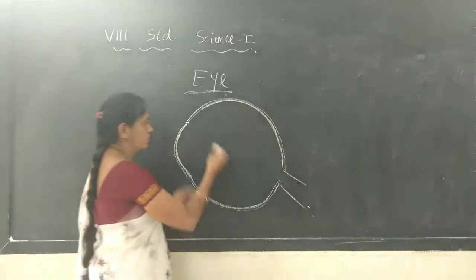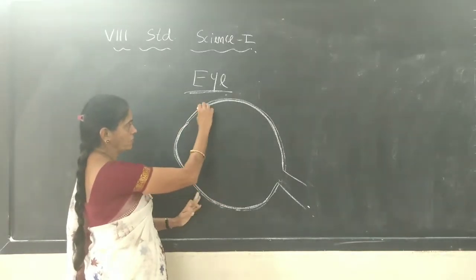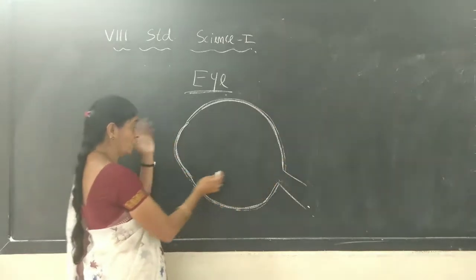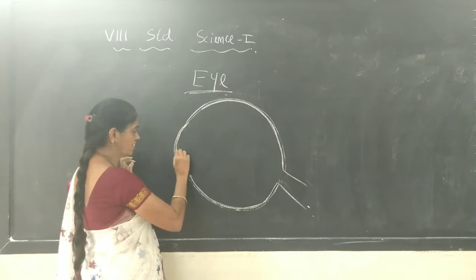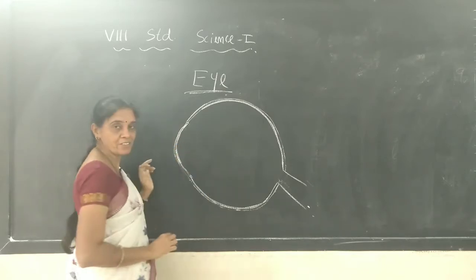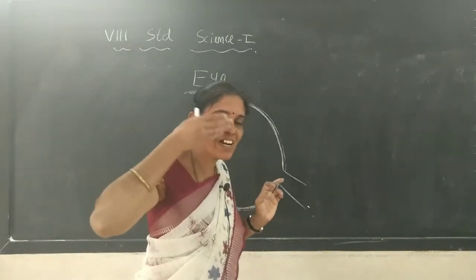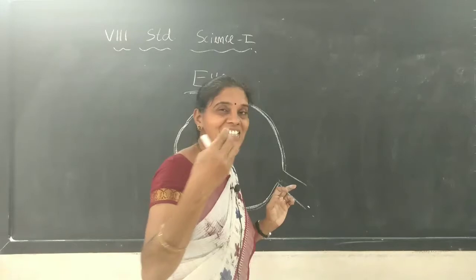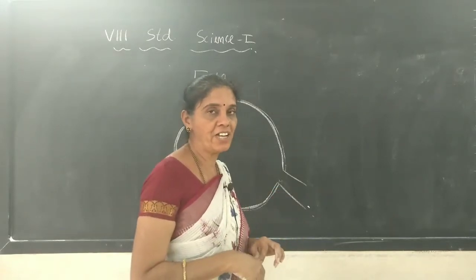Now this much part is the white part, and from this much part it is inside, we cannot see it, only this much part we can see. And the bulged structure which you can see is actually transparent. This particular black color you can see in front is transparent, so that light can enter. At that part light will enter into our eye.